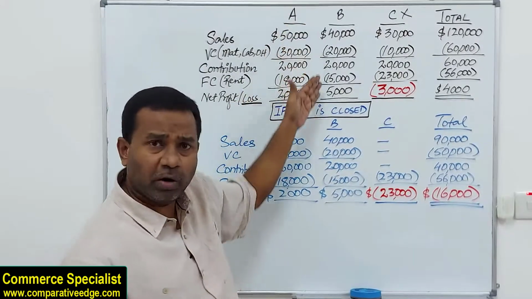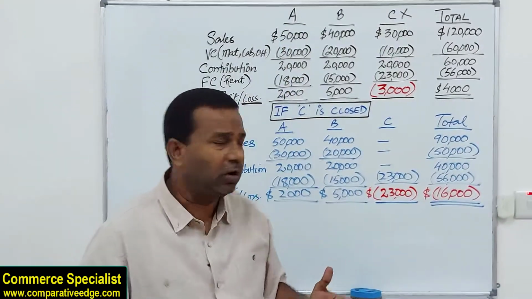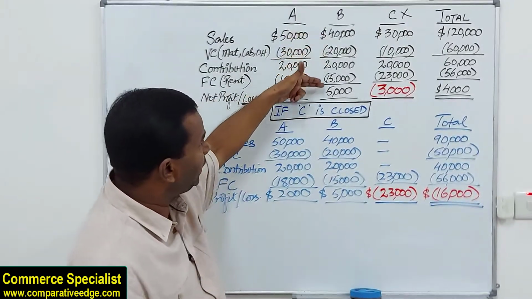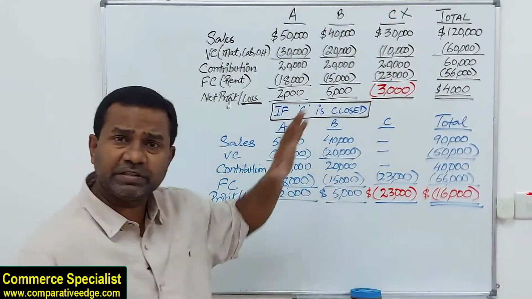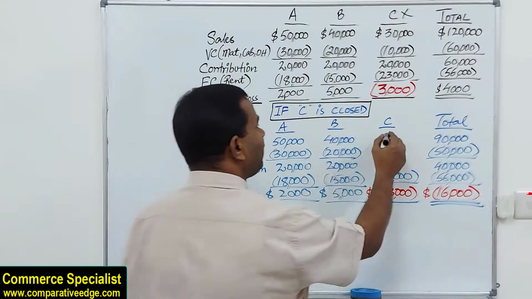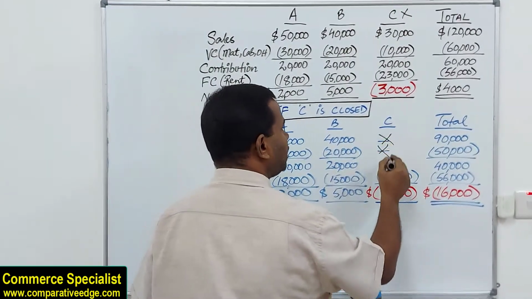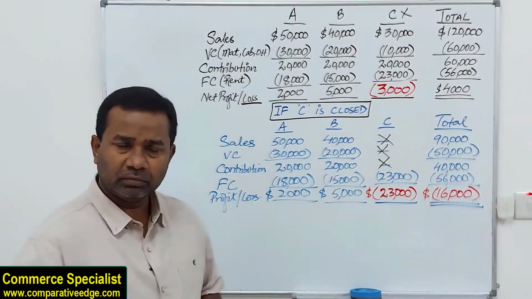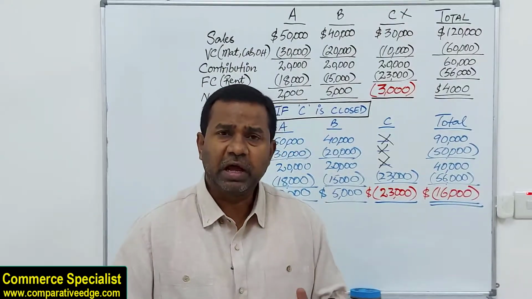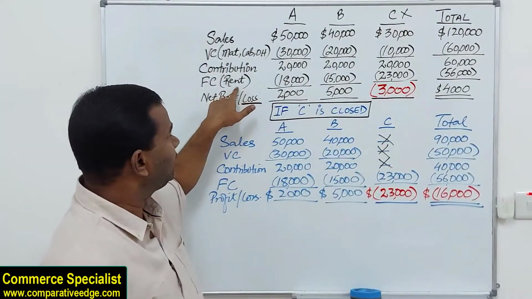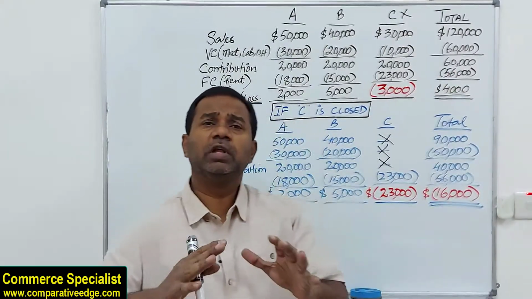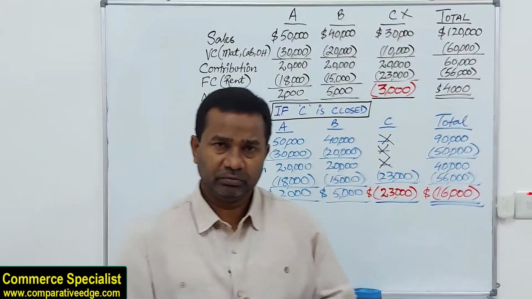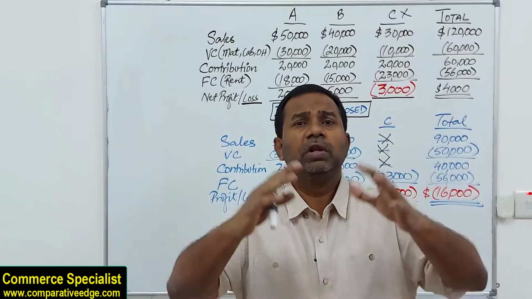Department B continues to operate, so results as before: 40, 20, 15, 5, 40, 20, 15, 5. But department C, since it's closed down, will not have any sales, any variable cost, and no contribution. And the assumption is that this fixed cost, 18, 15, and 23, which totals 56, is for the entire company. Okay, it's for the whole business.